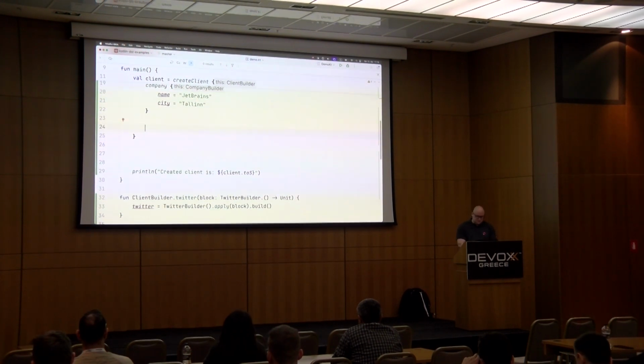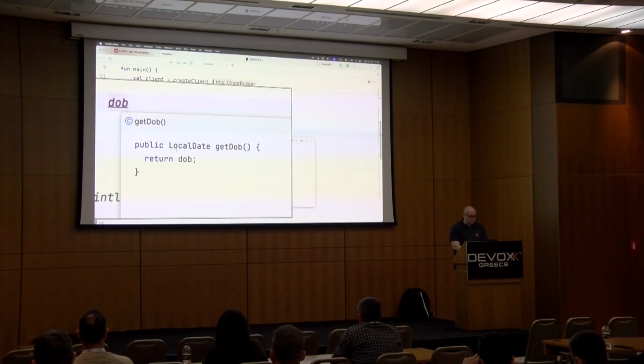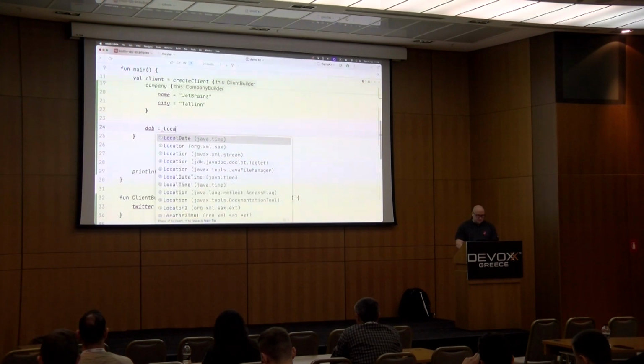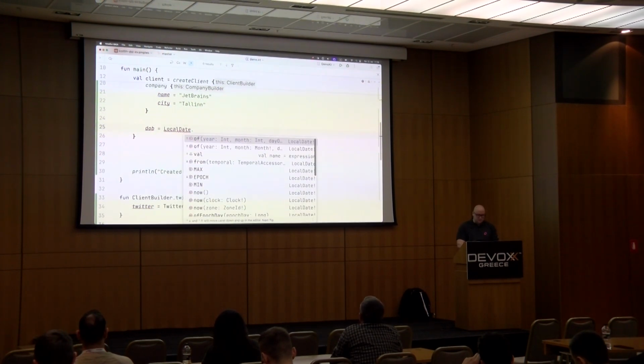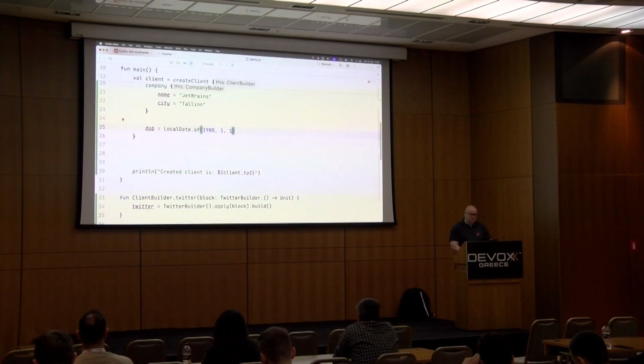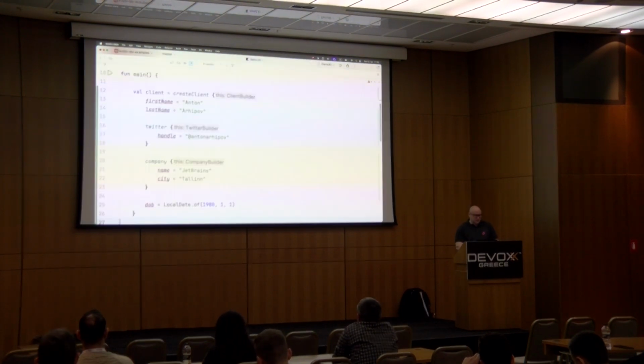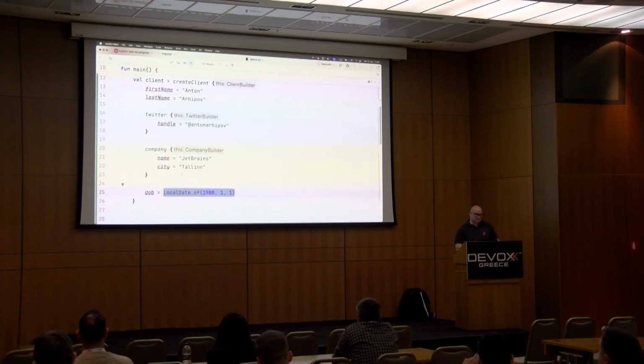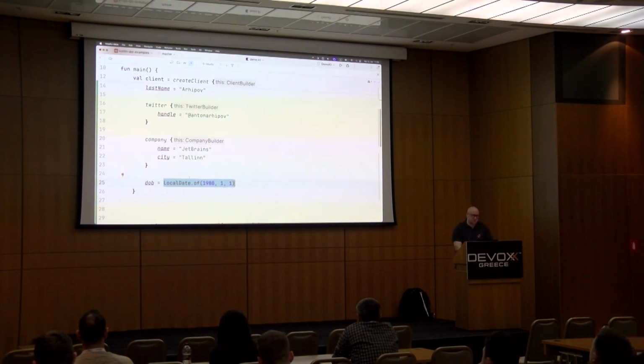And there is a birthday field, date of birthday, which is a local date actually. So it's a local date, which is a Java implementation, of course. And if we need to assign a value to that, it's going to be something like this, right? We now have a beautiful DSL structure with some ugly invocation of Java API in here, because it doesn't fit here. It doesn't look nice.